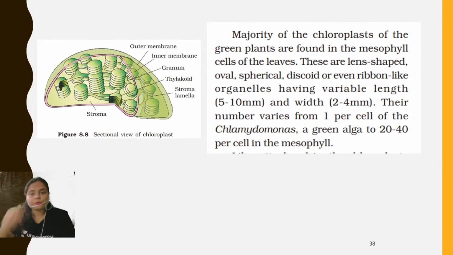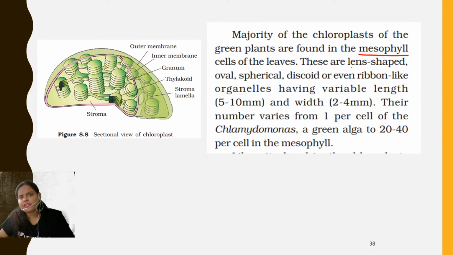Now let us see the chloroplast. The majority of the chloroplasts of the green plants are found in the mesophyll cells of the leaf, and these are of various shapes like lens shape, oval, spherical, discoid, or even ribbon like. And they are organelles having variable length. See, length is 5 to 10 mm and width is 2 to 4 mm.